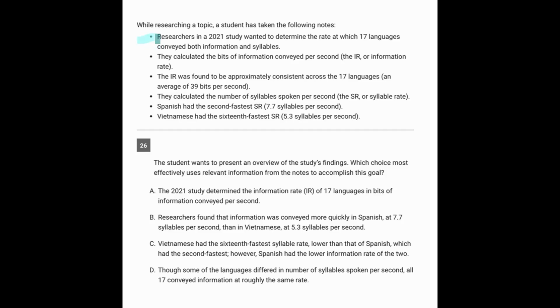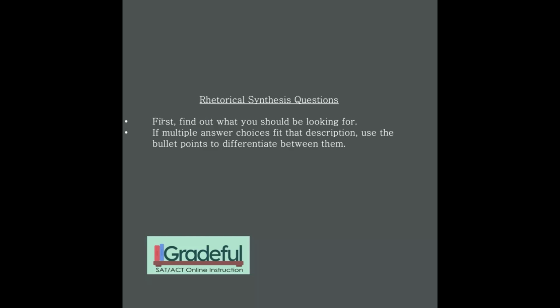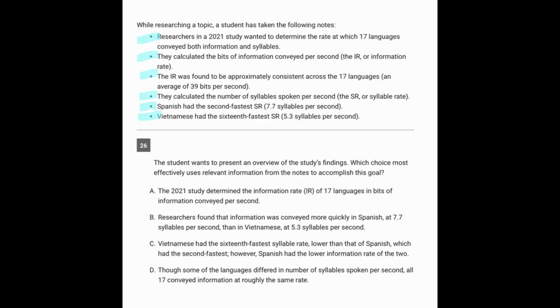For this question, when you see these bullet points, you know you have a rhetorical synthesis question. And for these, you first want to find out what it is you should be looking for. If by some chance multiple answers do that, then you get into the information in the bullet points to differentiate between those answers. So let's try that.